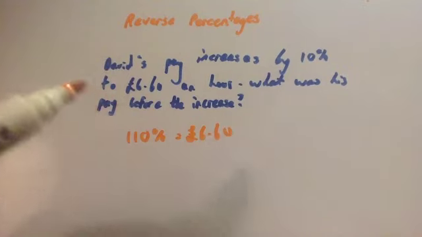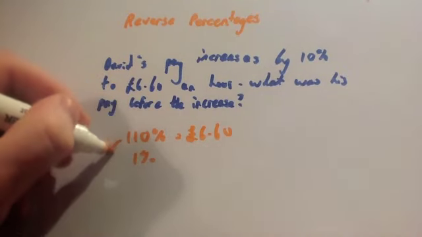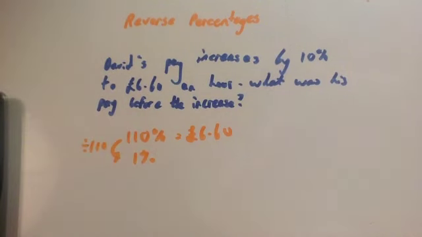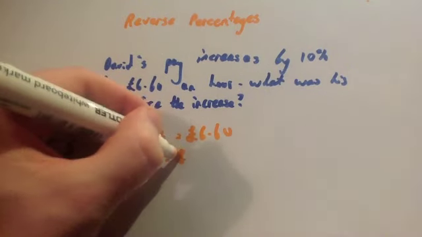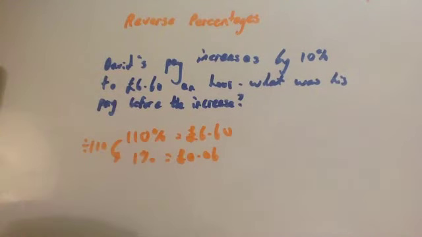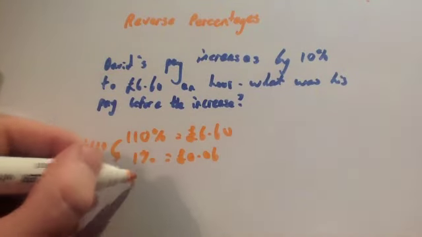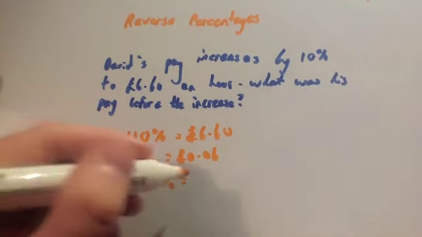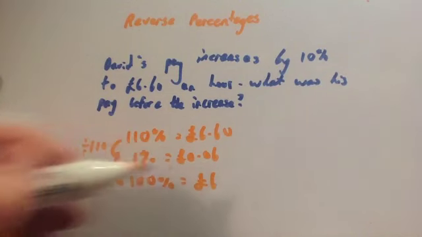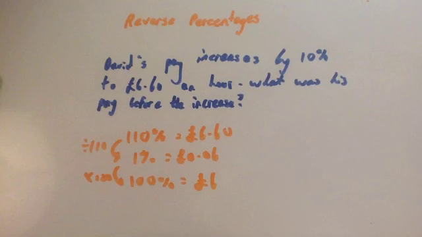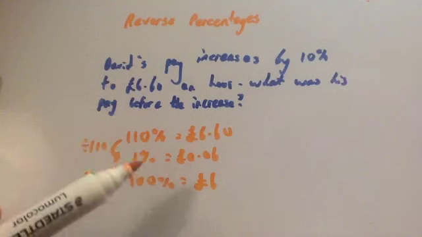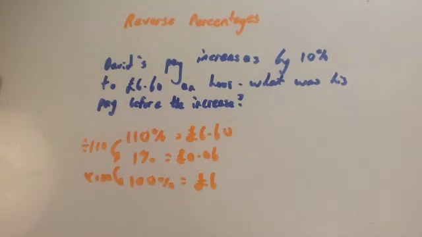Okay, so what we need to do is find what 1% is. So we divide by 110. You take your £6.60, you divide it by 110, and you get 0.06 pounds, or 6 pence. That's 1%. You want to find out what 100% is, what it was before the increase. So you times by 100, and you would get £6. So his pay before the increase was £6 an hour. So again, you write down what percentage you've been given, you divide to get 1%, and you times by 100 to get what you started with.